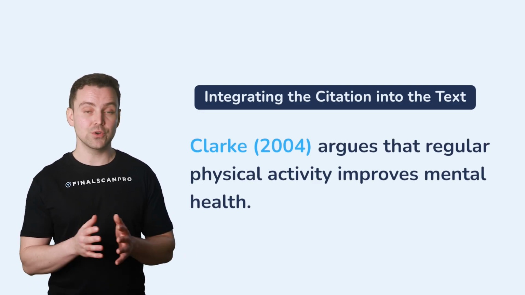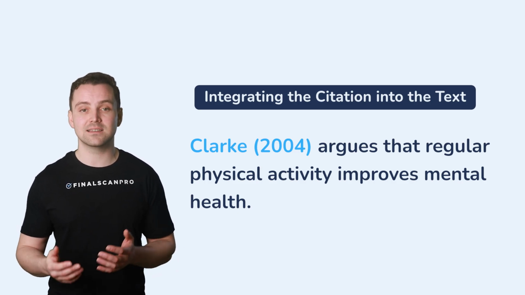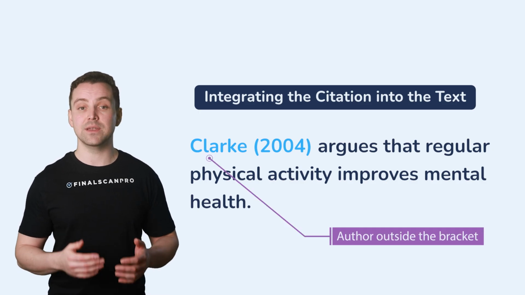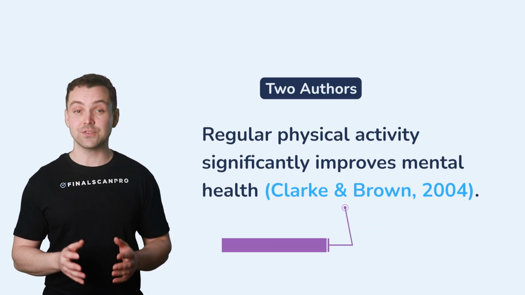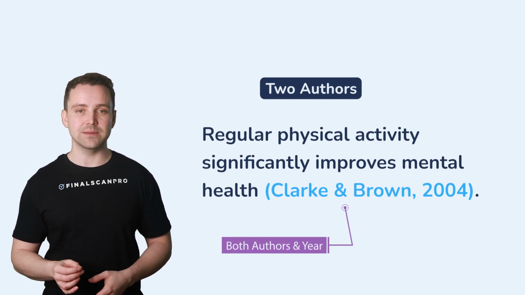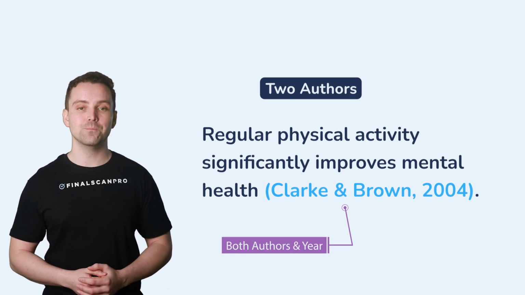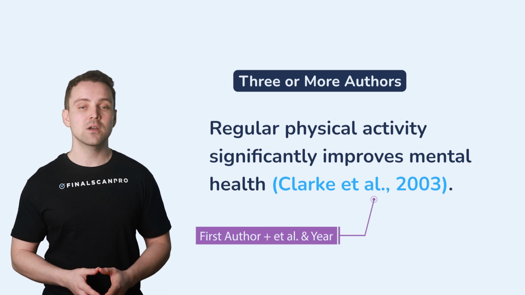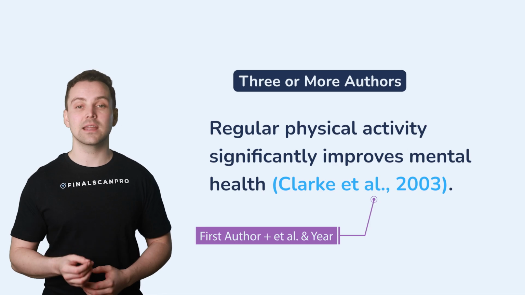For example, you could say, Clark (2004) argues that regular physical activity improves mental health. In this case, the author's name appears outside the brackets, while the year stays inside. If a source has two authors, include both surnames followed by the year. For example, Clark and Brown, 2004. If the source has three or more authors, use the first author's name followed by et al., which means "and others," like Clark et al., 2003.